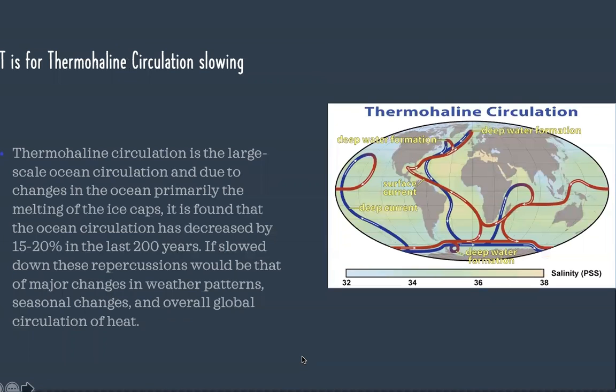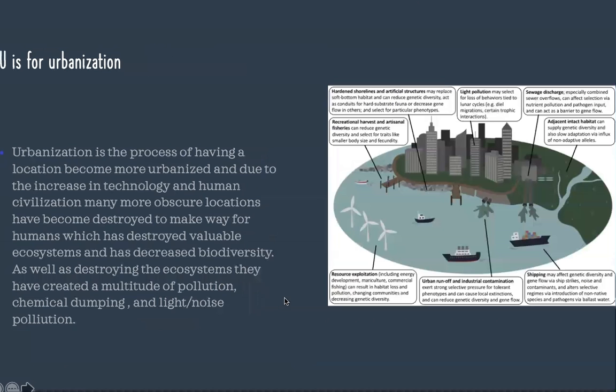And the repercussions would be that there would be a major change in the weather patterns, seasonal change, and overall global circulation and heat. And if this were to happen, a lot of problems would happen with animals, such as behavior and ecosystems. Many ecosystems rely on the weather and the climate that they exist in. And due to that, there would be major extinction.